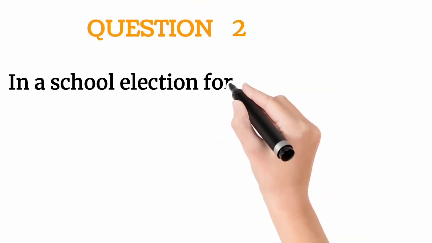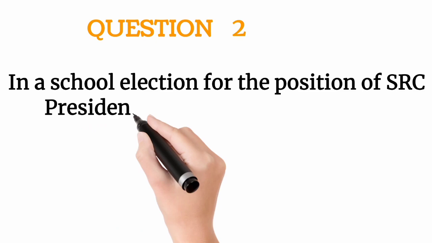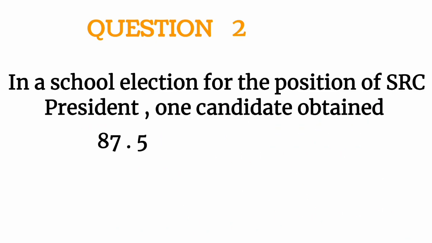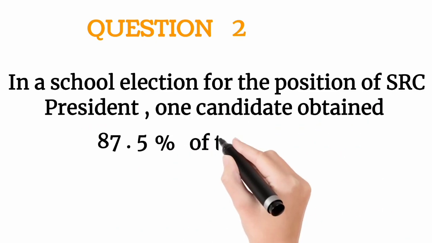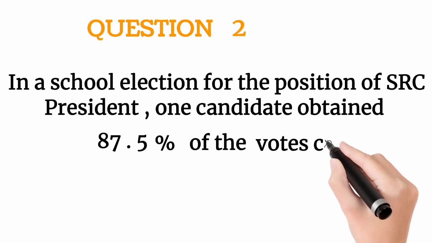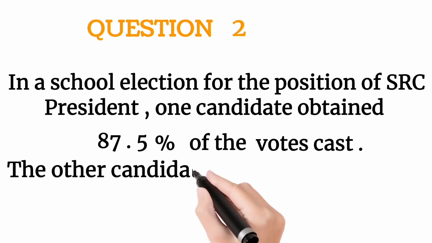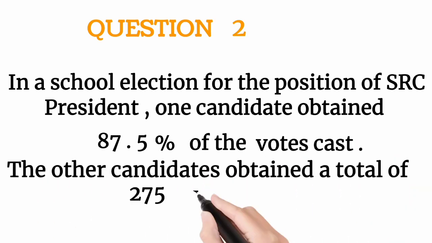Question 2. In a school election for the position of SRC president, one candidate obtained 87.5% of the votes cast. The other candidate obtained a total of 275 votes.